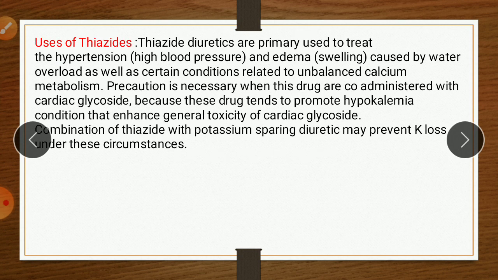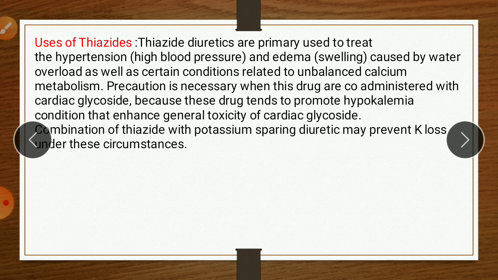Then common uses of thiazide diuretics. Thiazide diuretics are primarily used to treat hypertension, that is high blood pressure. Edema means swelling, accumulation of fluid caused by water overload, as well as certain conditions related to unbalanced calcium metabolism. Precaution is necessary when these drugs are co-administered with cardiac glycoside, because these drugs tend to promote hypokalemia, a condition that enhances the general toxicity of cardiac glycoside.